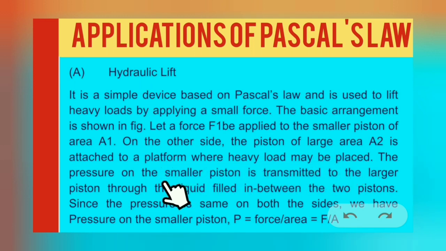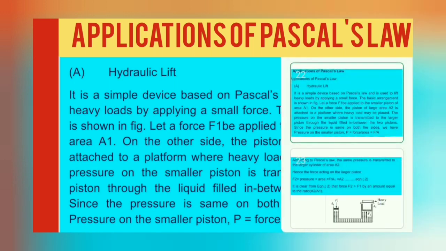The pressure on the smaller piston is transmitted to the larger piston through the liquid filled in between the two pistons. Since the pressure is the same on both sides, the pressure on the smaller piston, P, is equal to force upon area, that is F upon A.